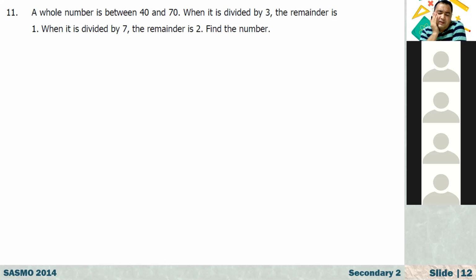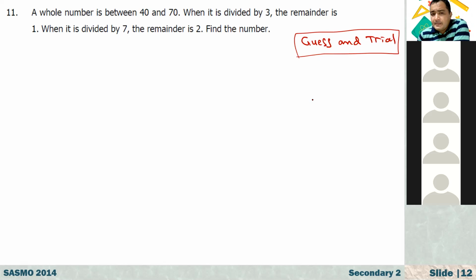Find the number. Okay, this one is not the general method, but since we are talking about a number between 40 and 70, I'm just going to use this method. That is also one good method in math, the guess and trial method. Arad, I think it's 58. Huh? 58. Yes.